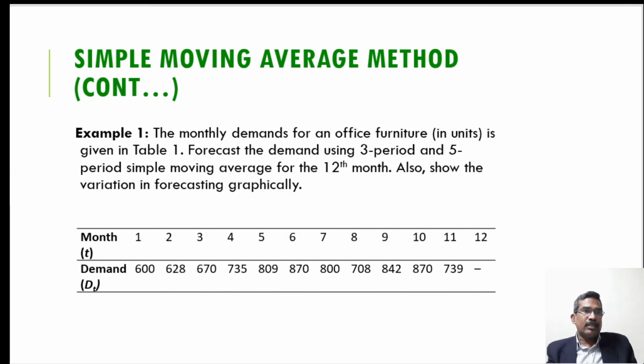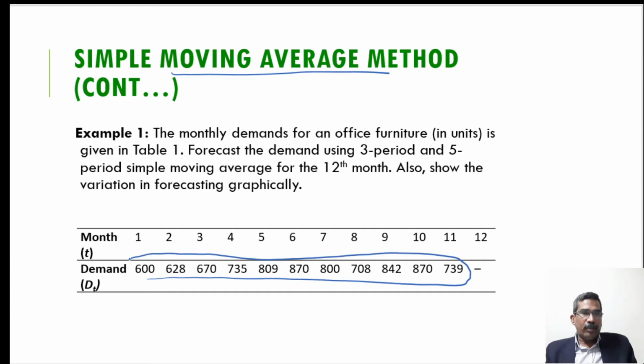Here we use the simple moving average method. The actual demand is shown for 11 periods, or 11 months, and we want to forecast the 12th month. If we use the 3 period moving average, the average of these 3 periods, added and divided by 3, will be the forecast value for the 12th month.